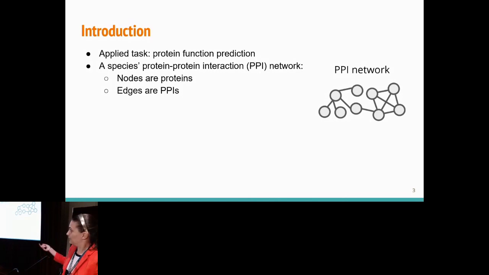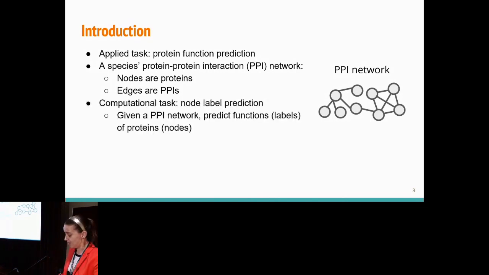And this applied task of protein function prediction can be translated to the computational task of node label prediction. Given a single network, objects of interest are nodes or proteins, and the goal is to predict labels or functions of those objects.